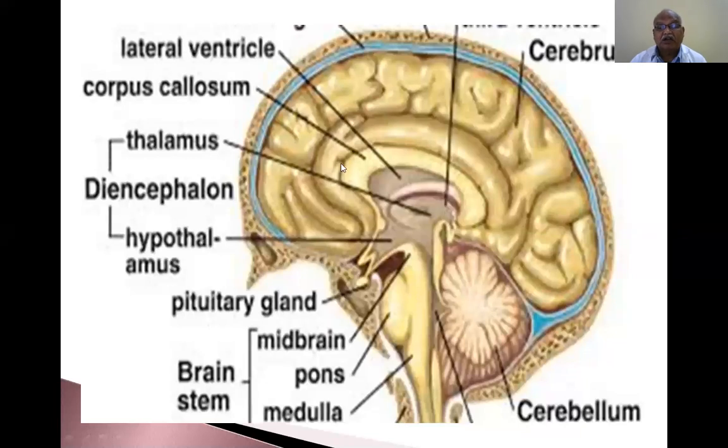Fibers coming from the cerebral cortex, going through the midbrain and through the pons and going to the medulla and to the spinal cord, are called corticospinal. They go to the spinal cord by crossing. Frontal fibers or parietal fibers go through the diencephalon, to the midbrain, through the pons, through the medulla, and enter into the anterior horn cells of the spinal cord.